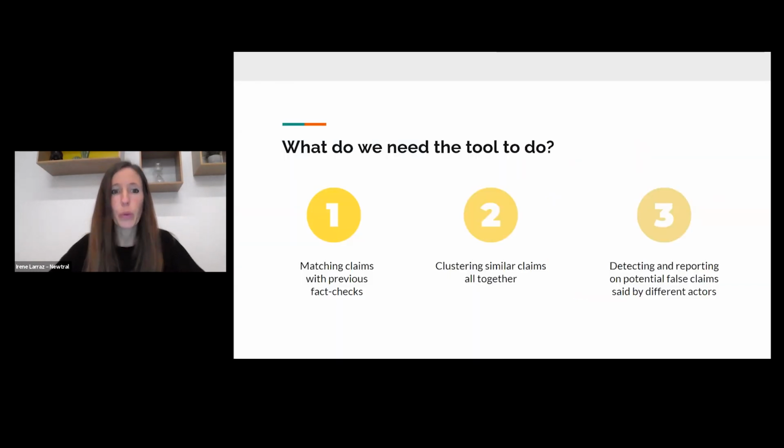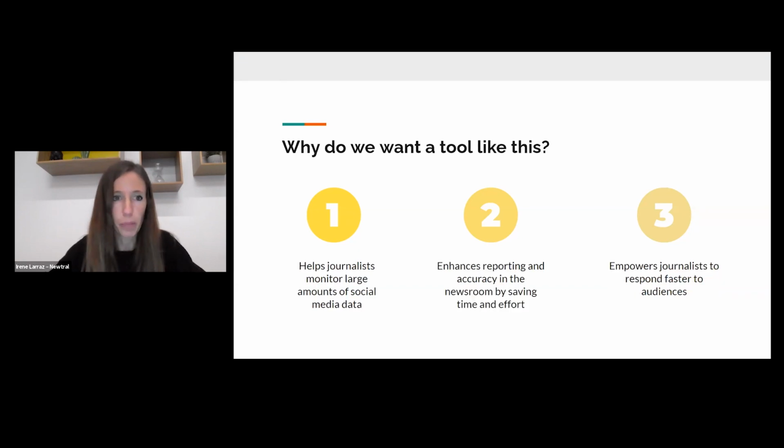So we wanted to create a tool capable of doing these 3 tasks. First, matching claims with previous fact checks already published by our outlets. Second, clustering similar claims all together. And third, detecting disinformation strategies when the same false claims are being repeated by different actors or people.